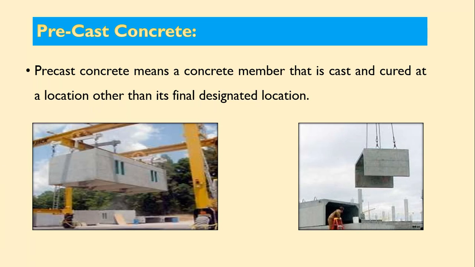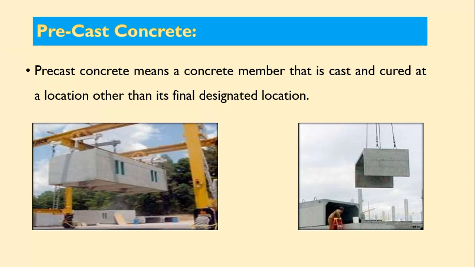So here you can see these are the various precast elements. These are cast at the factory or in the shed, and then these are fixed or fabricated at the location or at the site. So these are called precast concrete elements.